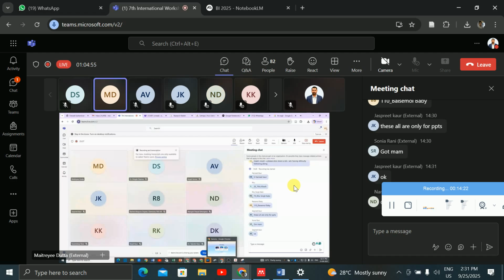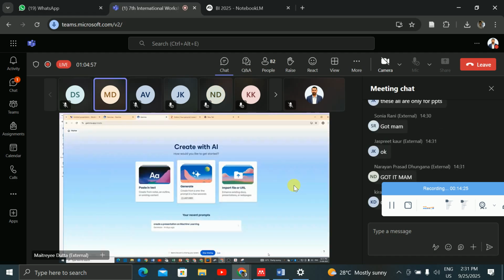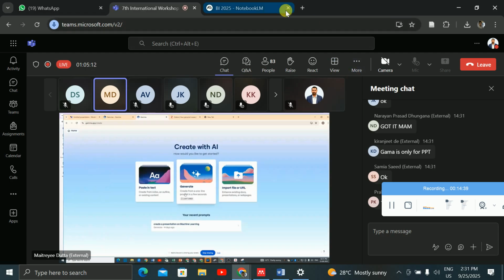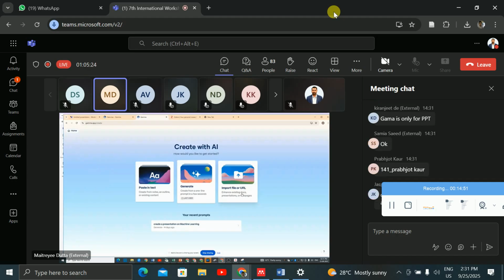Okay, very nice. So these three buttons you will get. The first one is paste in text. That means you can prepare a presentation with the text that you copy. Or you can generate a presentation with a prompt, because with AI it will generate. Or you can import a file or URL, and it will enhance those PPTs and files with new pictures, new tables, new themes. So if you import some existing files, it can do that also.